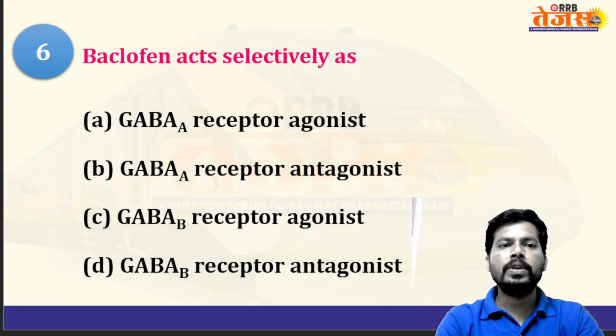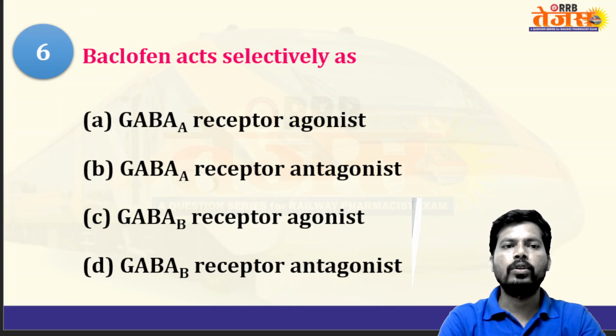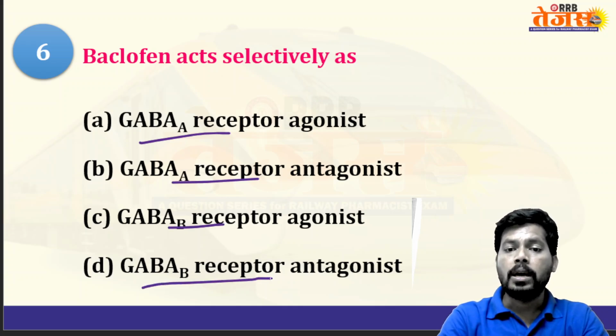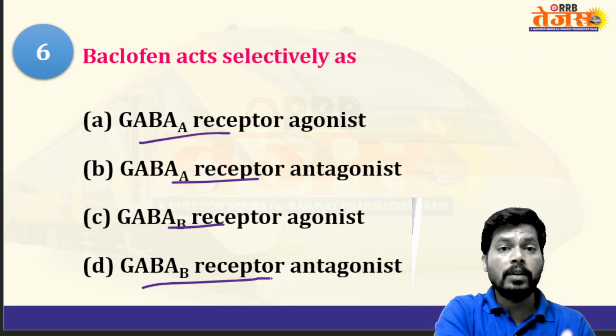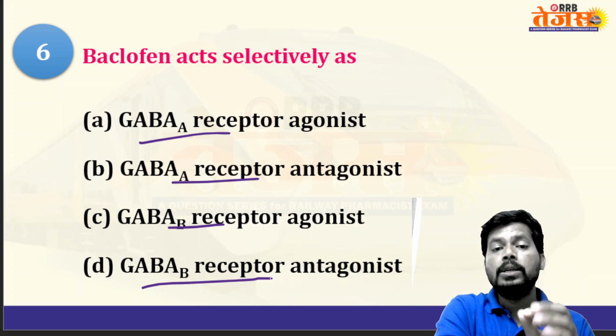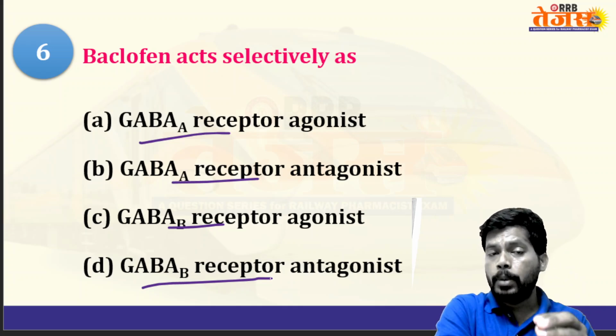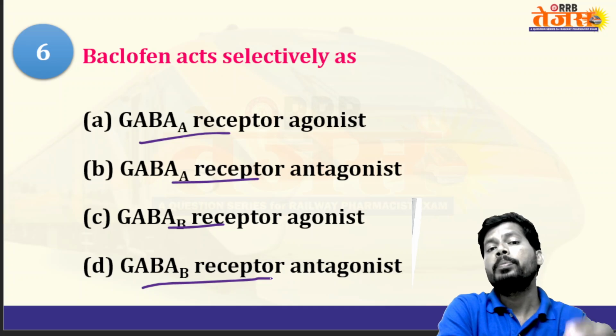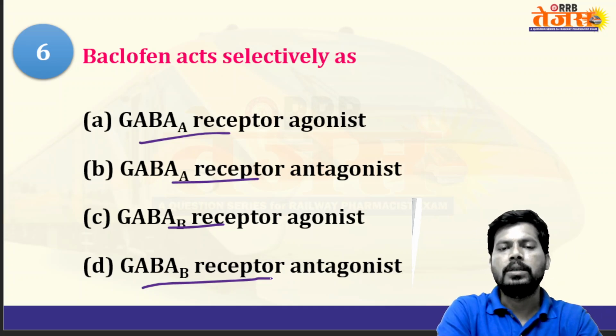Next, baclofen selectively acts as a GABA A receptor agonist, GABA A receptor antagonist, GABA B receptor agonist, or GABA B receptor antagonist. Baclofen is a GABA B receptor agonist. You saw baclofen in the classification of centrally acting muscle relaxants. By agonizing the GABA B receptor, it increases GABA action and inhibitory neurotransmission, which decreases skeletal muscle contraction.